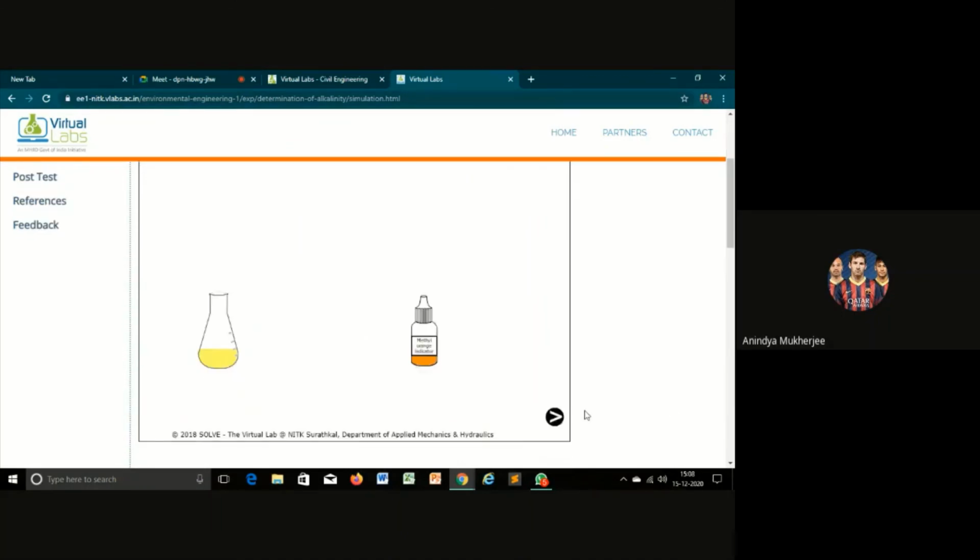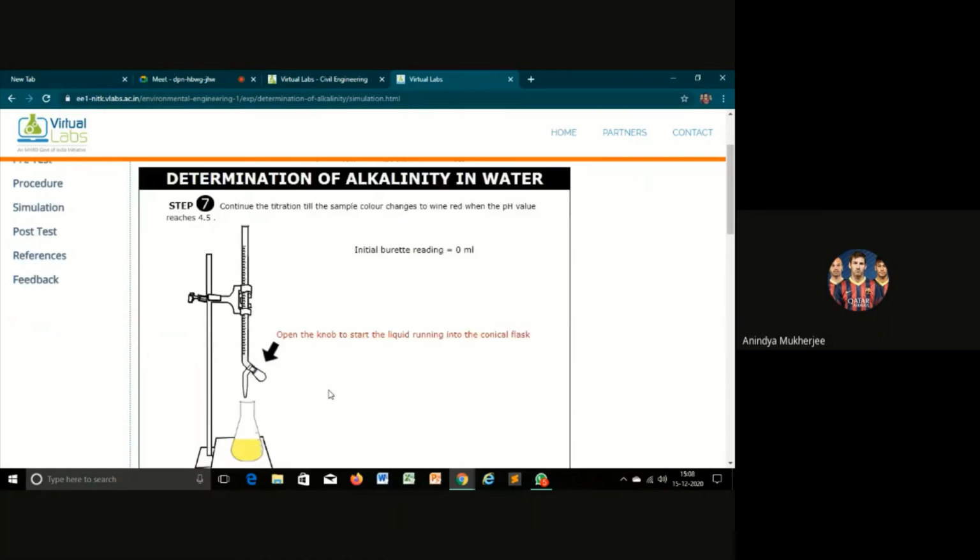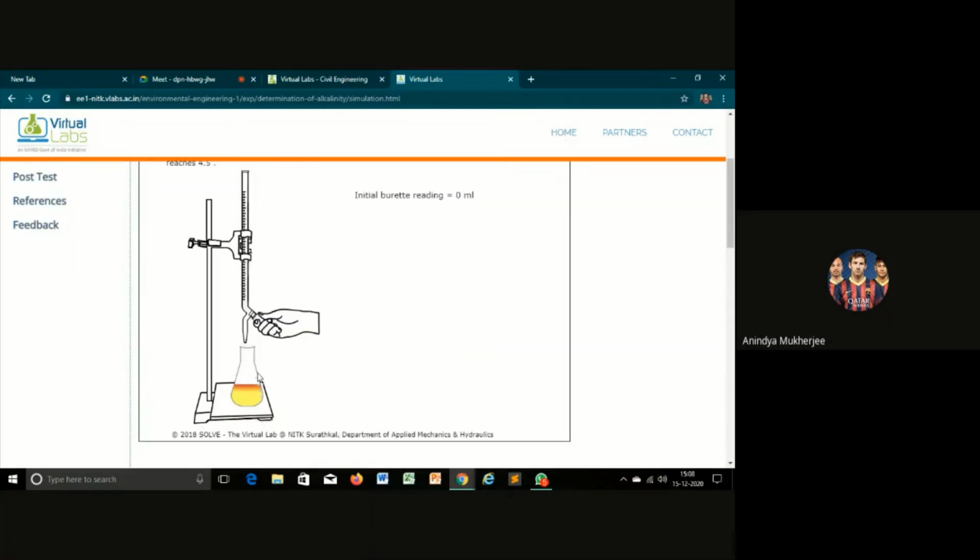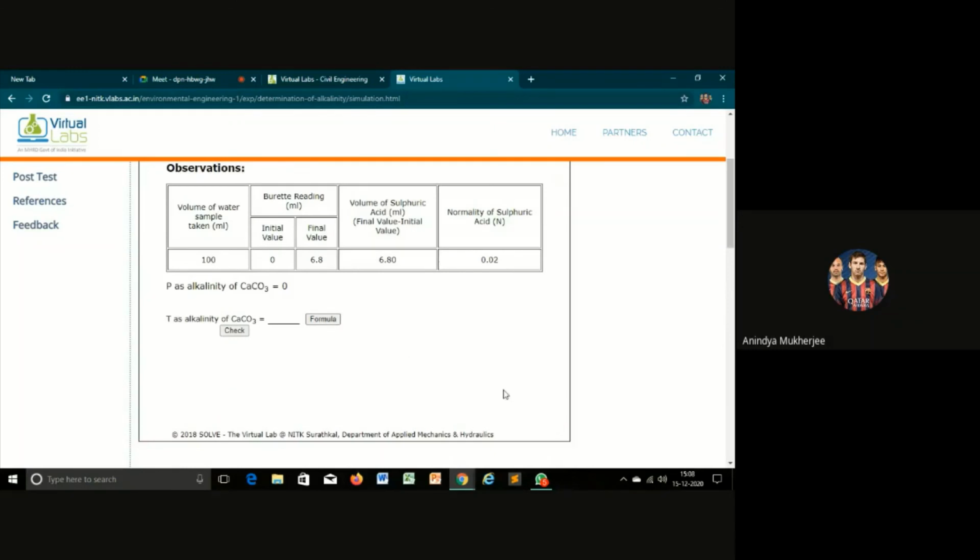Now we will perform the same: open the knob of the burette and allow the acid to fall in the sample until it turns the sample wine red, and note the reading. We observe the reading is 6.8 milliliter of H2SO4 used. And now we will check the alkalinity. So the value will be 68.